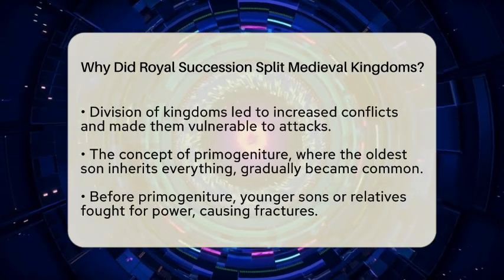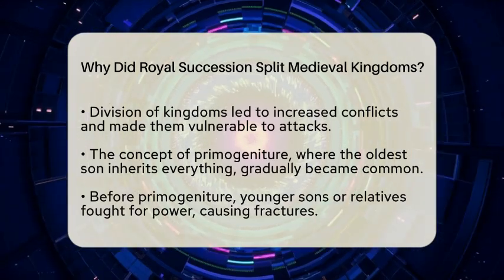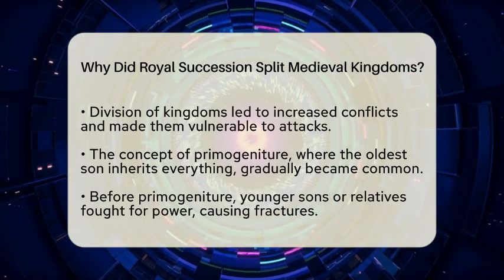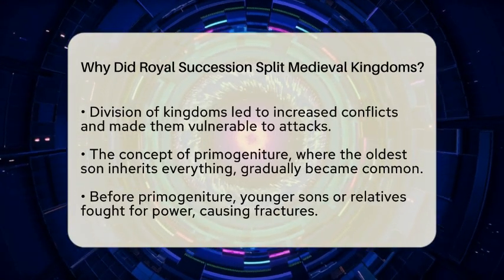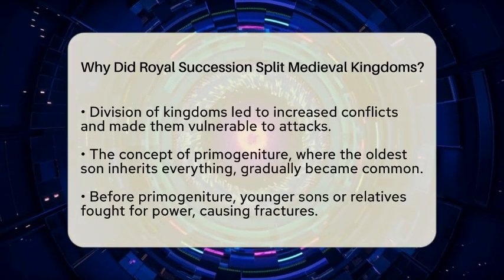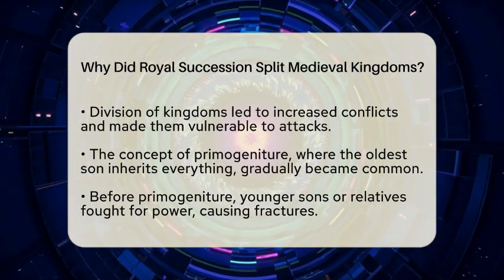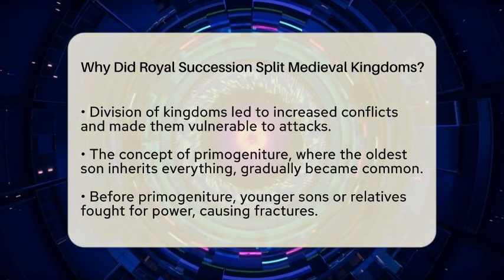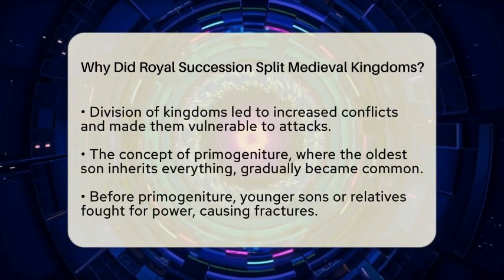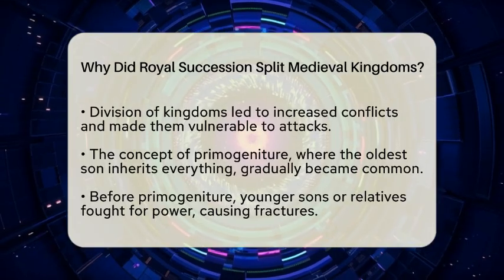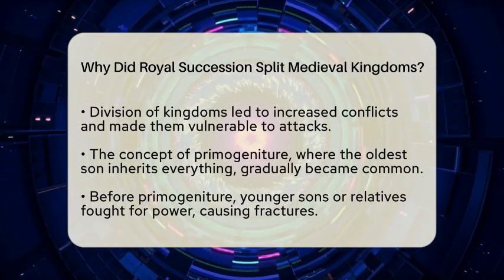Around the 10th and 11th centuries, a new idea called primogeniture started to take hold. It meant the oldest son would inherit everything, keeping the land united. But this change was slow, and before it became common, many kingdoms fractured because younger sons or other relatives fought for power. Nobles and regional leaders played a big role in these disputes.